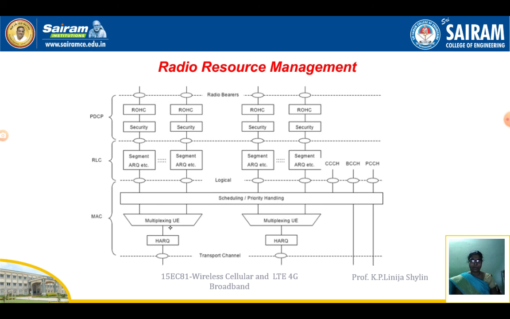Here the main thing in the diagram is that in the MAC layer there exist multiplexing techniques. It multiplexes several logical channels. The logical channels are the common control channel, broadcast control channel, and paging control channel. Several logical channels are multiplexed in the same transport channel, which is taken care of by the MAC sublayer.